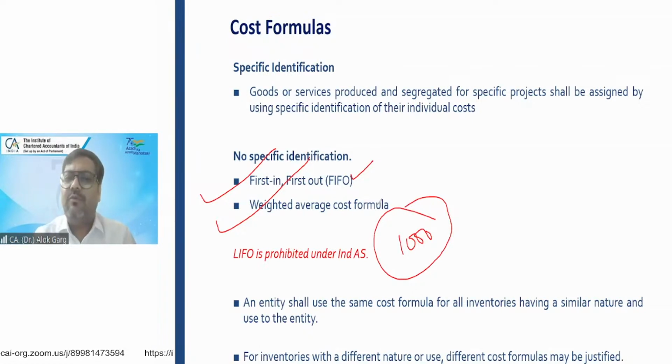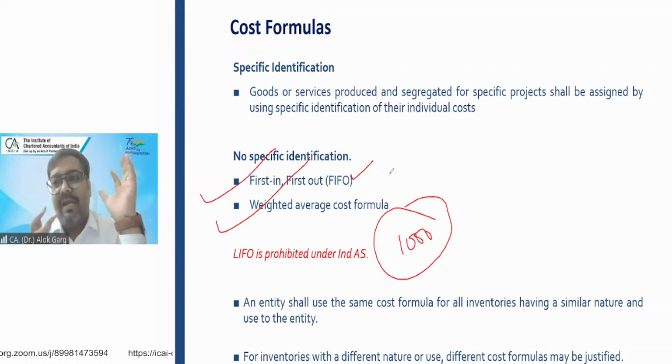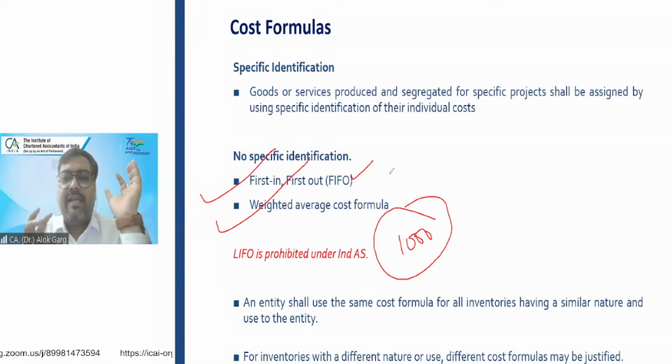So what will the company do? The company will simply do the maths. Whatever has come first, gone first. So my last consignment, the rate on which I have purchased my last consignment is the rate for this 1,000 unit of inventory, which is my closing stock. For example, the last consignment was purchased at 10 rupees. So 1,000 multiplied by 10, 10,000 is my value of the closing stock.